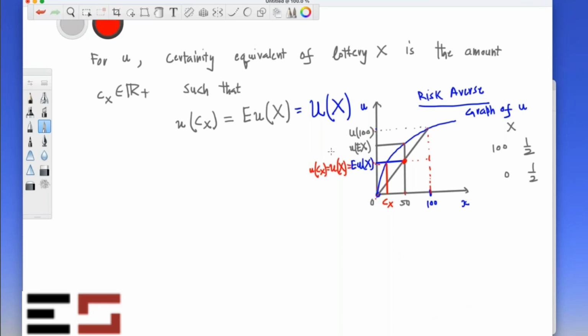For example, if I consider two individuals, one who is indifferent between 35 rupees and this lottery, and the other who is indifferent between 40 rupees and this lottery, then the guy who is indifferent between 35 and this lottery is more risk averse, because he's willing to accept a smaller amount, compared to the other individual, to get rid of the lottery. Is that okay? Have you all understood this?